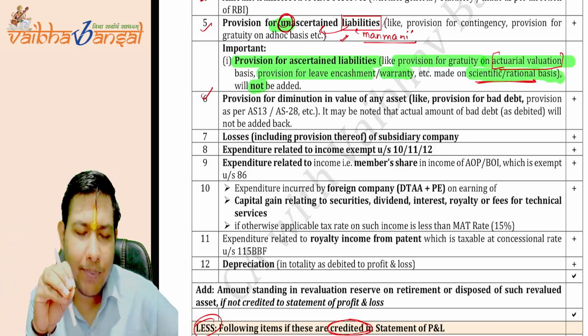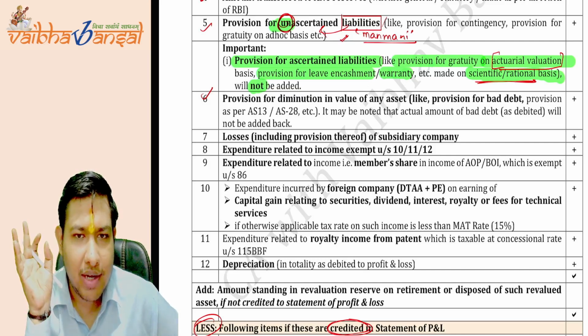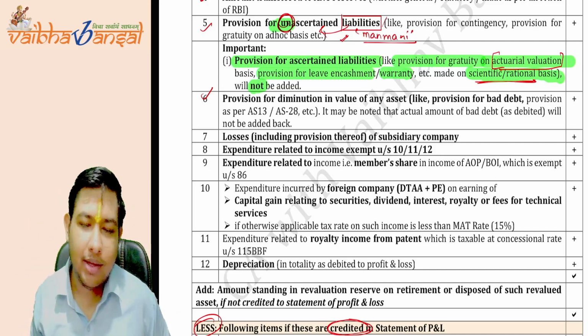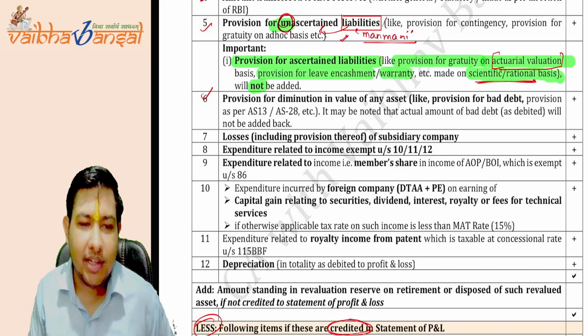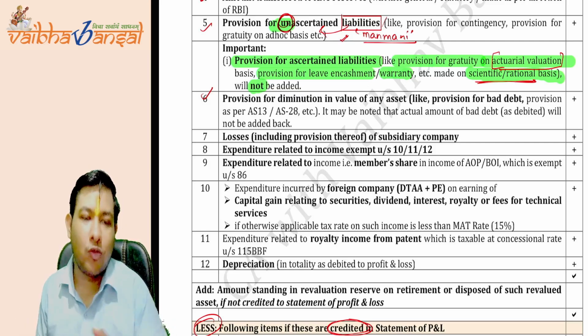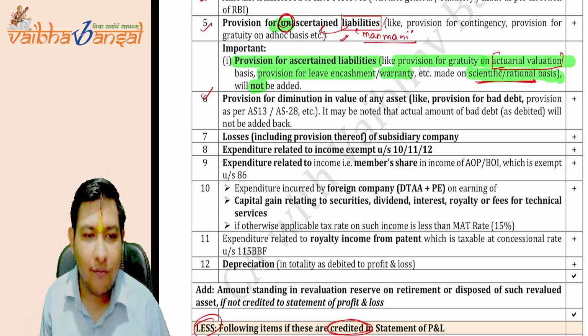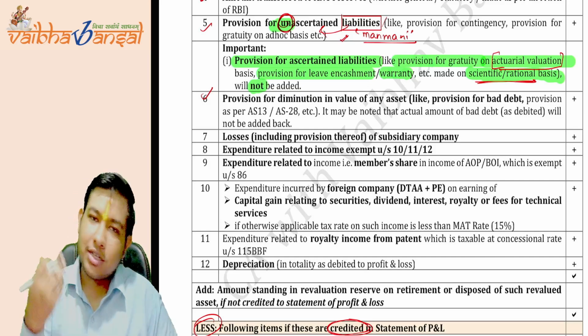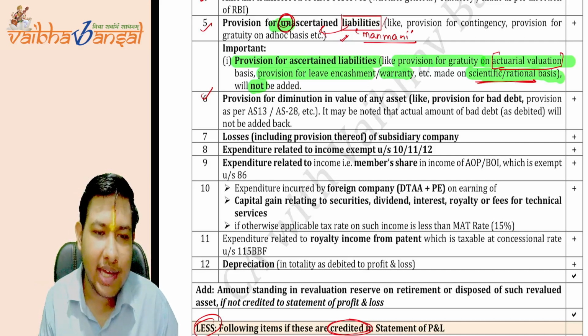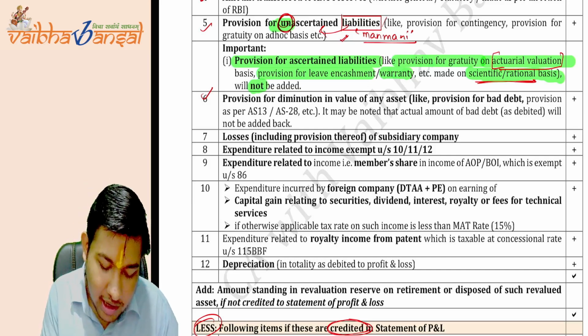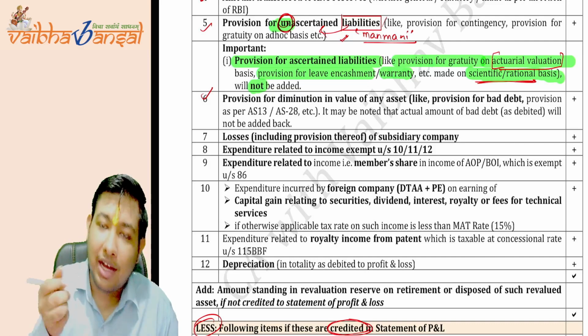So they can do the provisioning of that. The same thing was happening: the government stopped it for the liability, so the company started it for the assets. They are making the provision for bad debt, the provision for doubtful debts, on an ad hoc basis with only assumptions. So the government said it is also an assumption. We are not going to entertain this. Just add it back to the statement of P&L. We are not going to give any type of deduction for this. So the government also moved from liability to the asset.